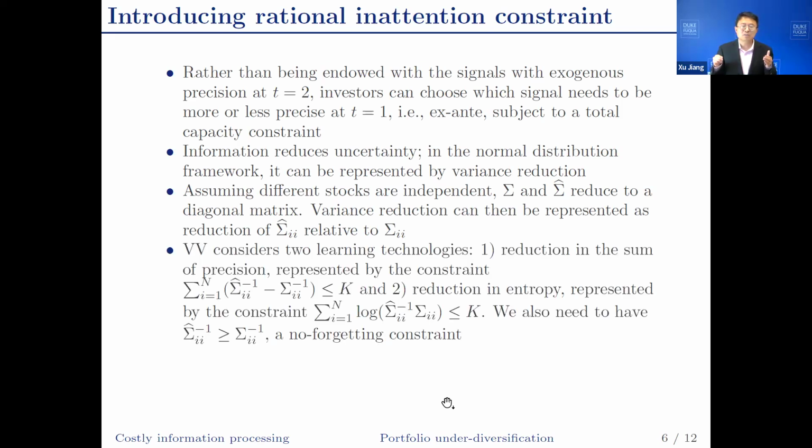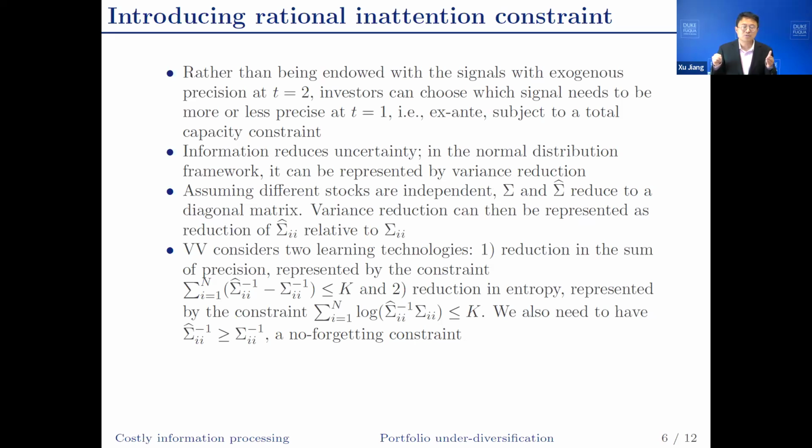The paper considers 2 learning technologies. First, reduction in the sum of precision, which means the sum of the reduction in precision among the n stocks has to be smaller than or equal to some upper bound k. The second is the reduction in entropy, which can be represented by the sum of the log of the ratio of the variance reduction has to be smaller than some amount k.